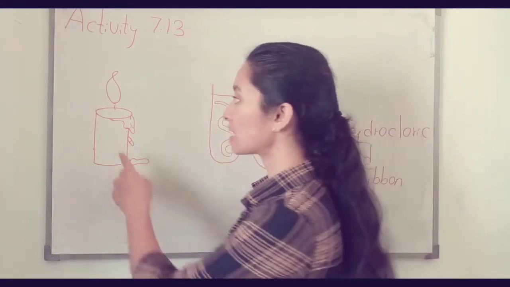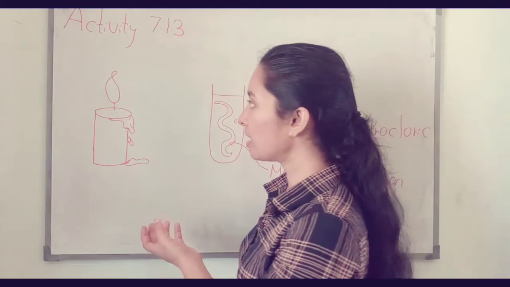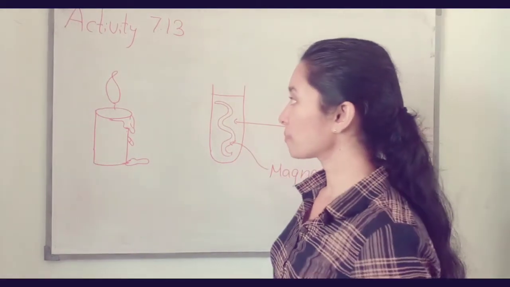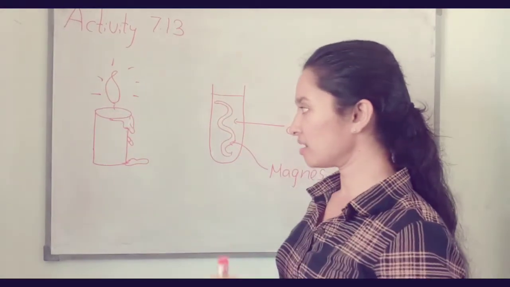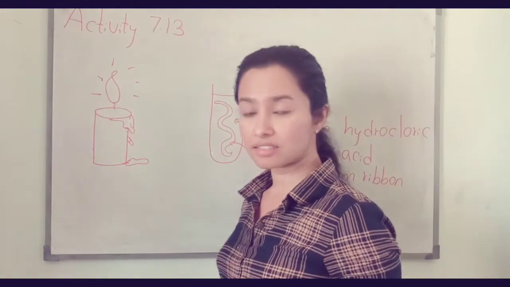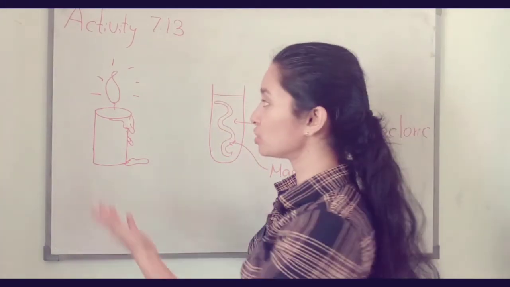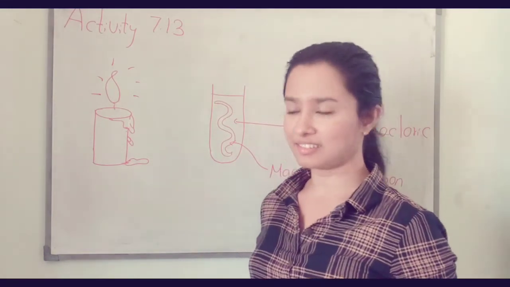You can see the candle melting, and you can feel heat, and also there is light. So the chemical energy contained in the candle is converted into heat energy and also light energy.